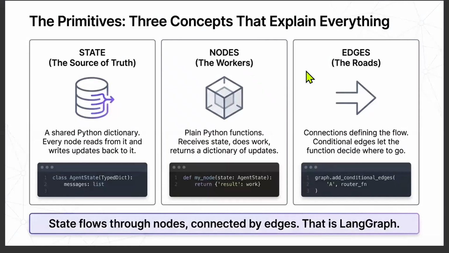Now that we understand why LangGraph actually exists, the next question is, how does it work? The answer comes down to three fundamental concepts: state, nodes, and edges. These three concepts power every LangGraph application you will ever build. And that's exactly what we'll cover in the next video.